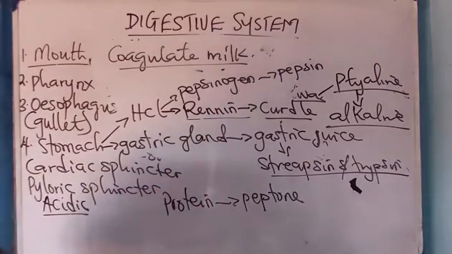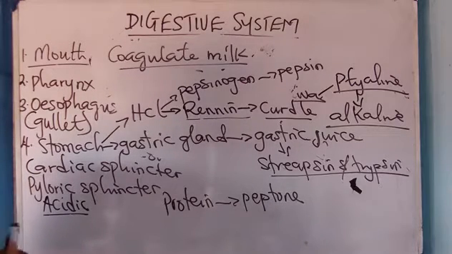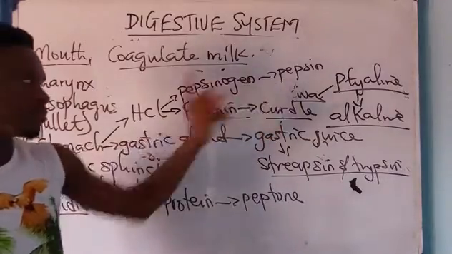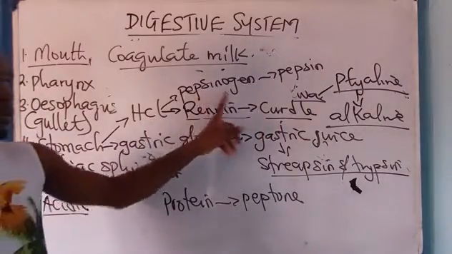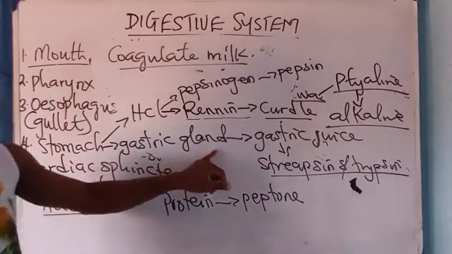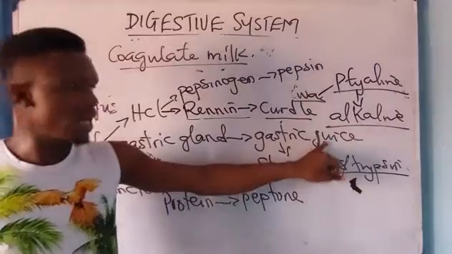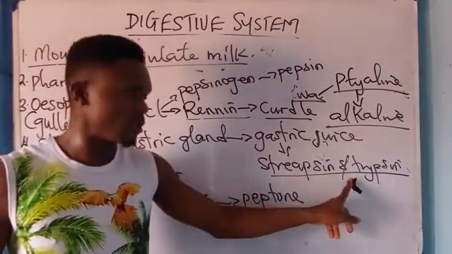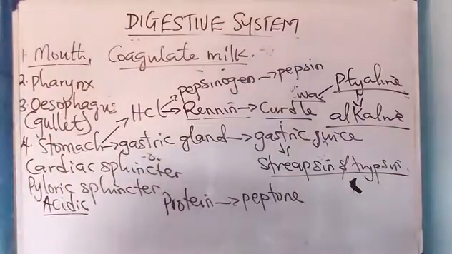Take note of that. So moving from the stomach, we now have the small intestine. I believe what I've said so far is very well understood. So I said protein is converted to peptone by pepsin. HCl converts pepsinogen to pepsin. And the stomach has what is called gastric gland, which produces gastric juice. Gastric juice is made up of pepsin and trypsin. Take note of that.